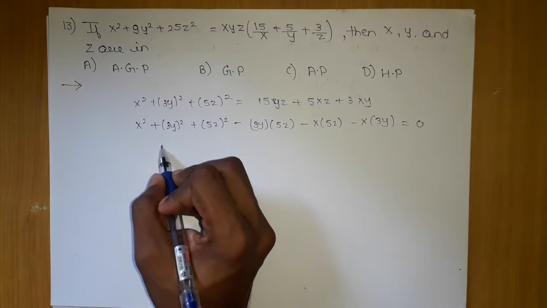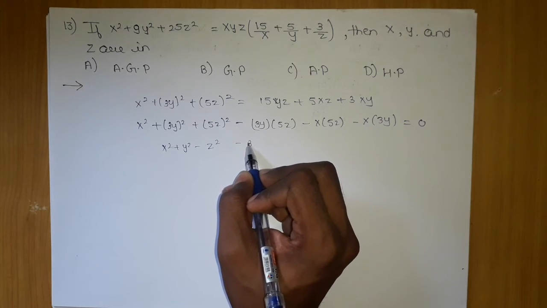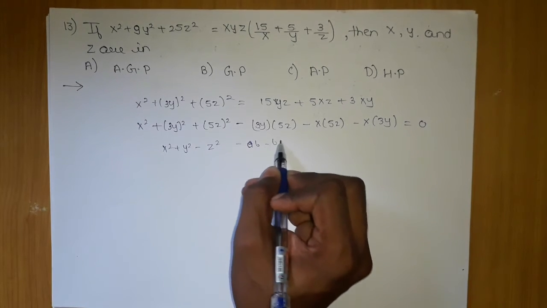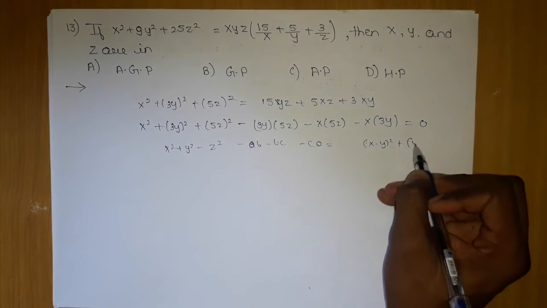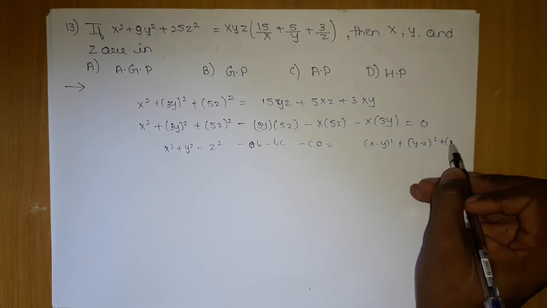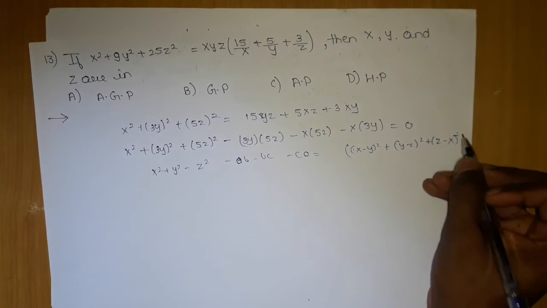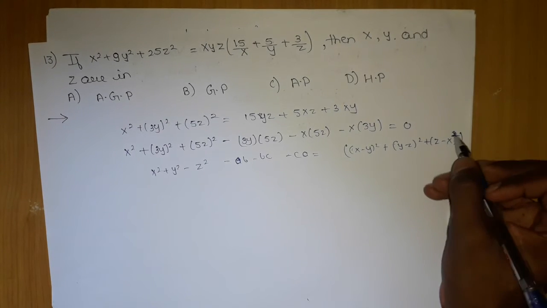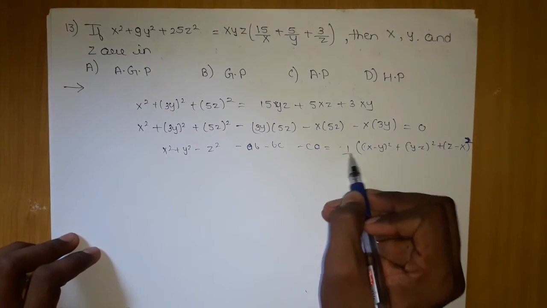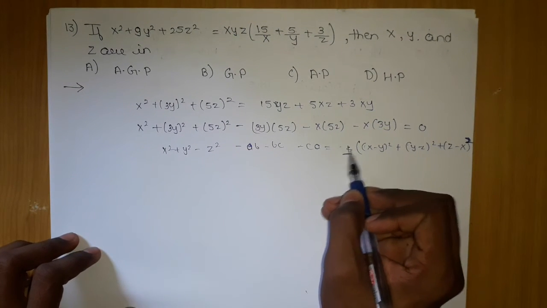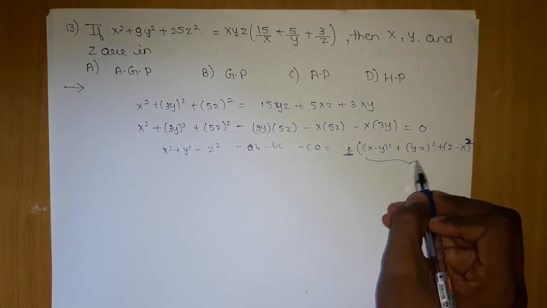This is nothing but a square plus b square plus c square minus ab minus bc minus ca, which is nothing but (x minus y) the whole square plus (y minus z) the whole square plus (z minus x) the whole square. Just remember this, this is the basic formula. If you don't know this formula, it is not that important, because this thing will give you the answer.